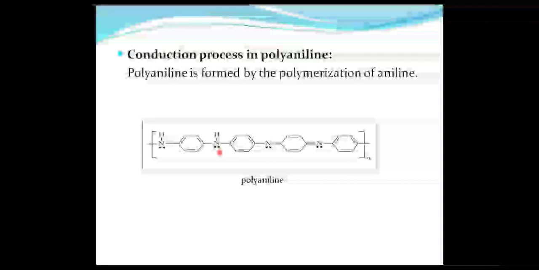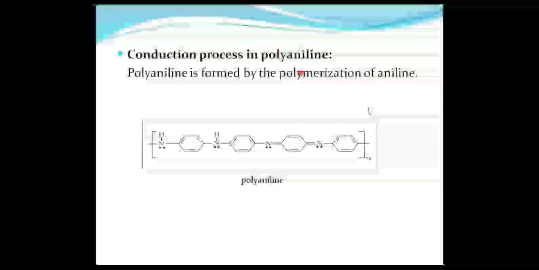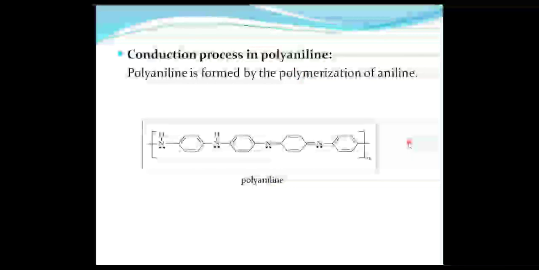to be a conductor. If there is no electronic excitation, it is known to be an insulator. If there is a possibility of electronic excitation, it is known to be a conductor. If there is no electronic excitation, it is known to be an insulator. So till now we have discussed this in the previous classes.